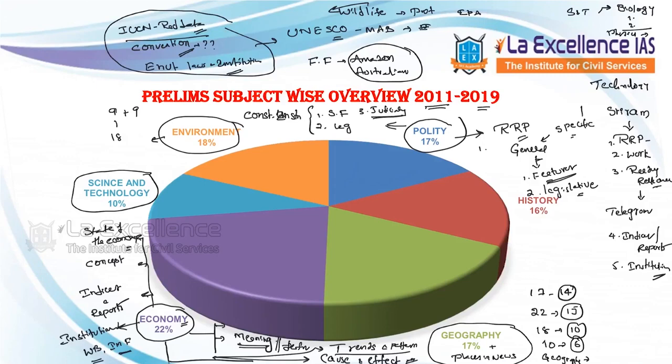The next is latitudes and longitudes, and how various variables change. These kinds of questions they have been asking, and sometimes, rarely, questions on various kinds of climates across the world. This will be covered in depth by your geography teacher, Sandeep sir, in tomorrow's class. But my point here is geography, places in news, and organizations and international issues. Let's take Syria. Last time there was a question.